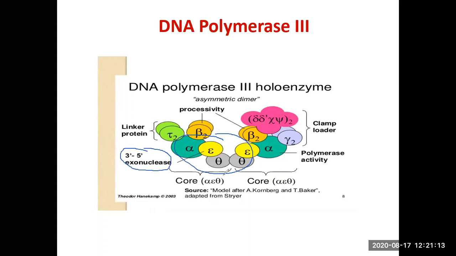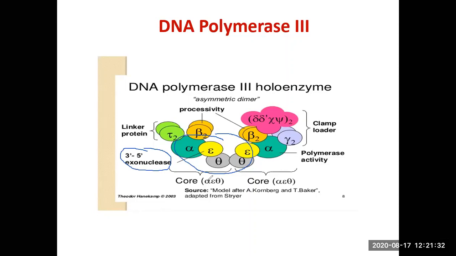Why is it asymmetric? Because the two strands, their replication strategy is different. One of the strands is being synthesized continuously, the leading strand, and the other strand is being synthesized discontinuously in the form of smaller fragments. We call them Okazaki fragments.